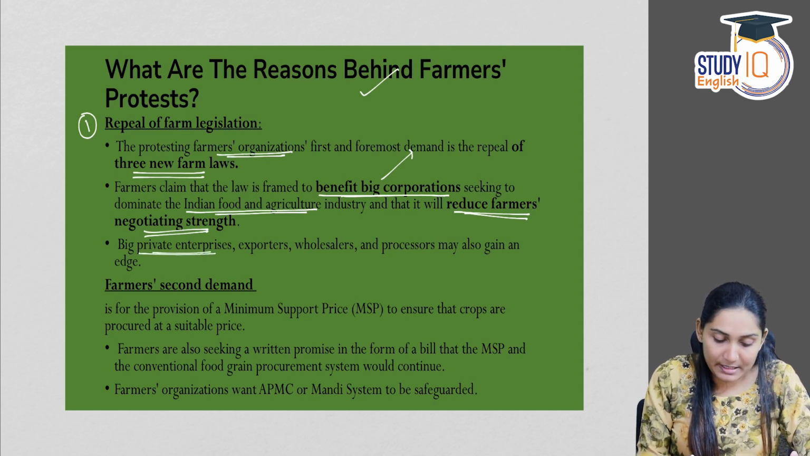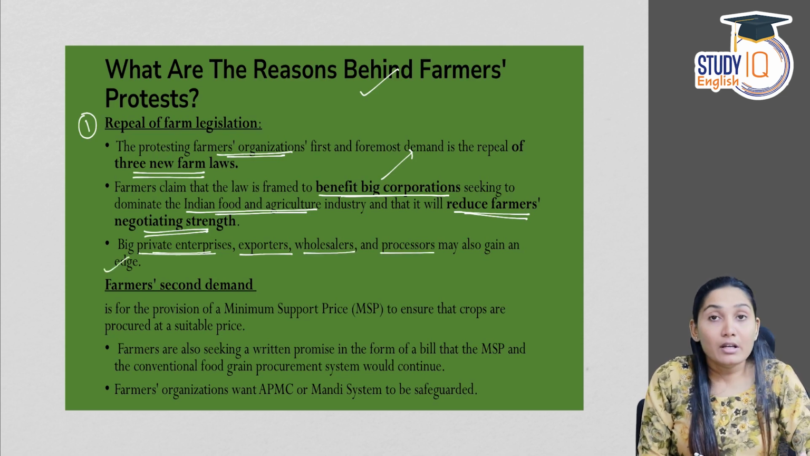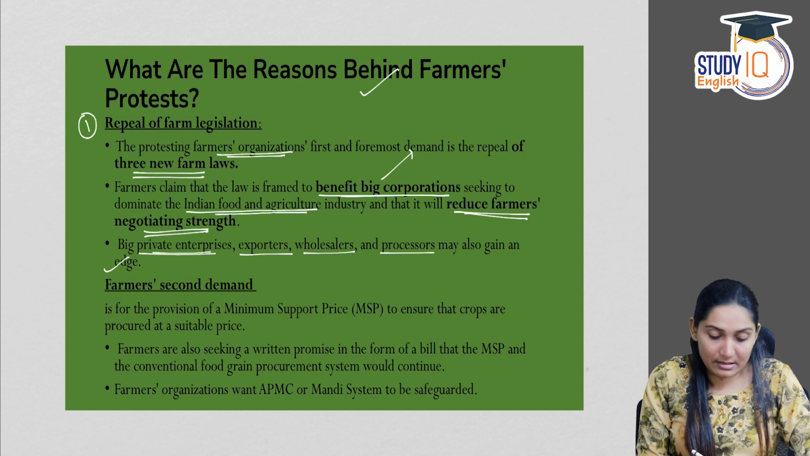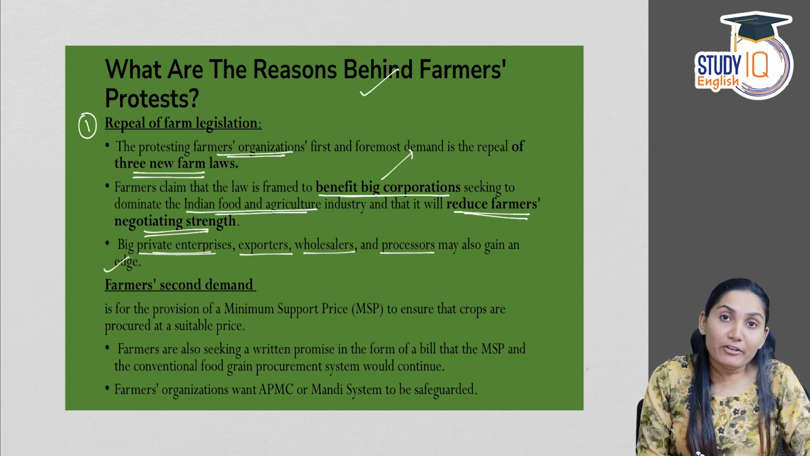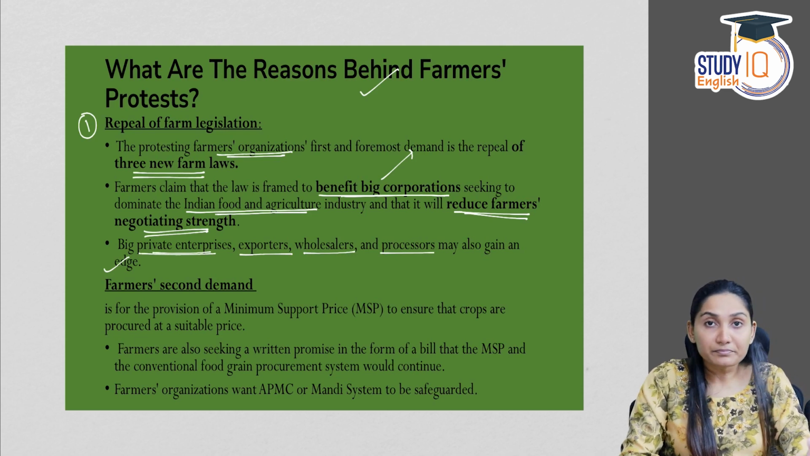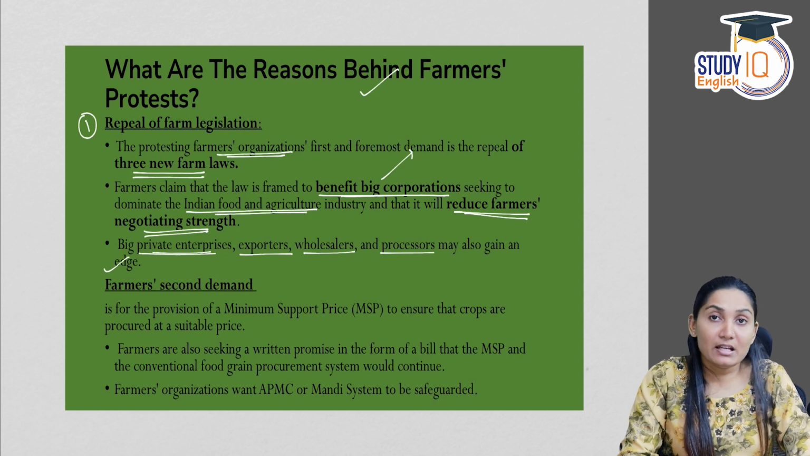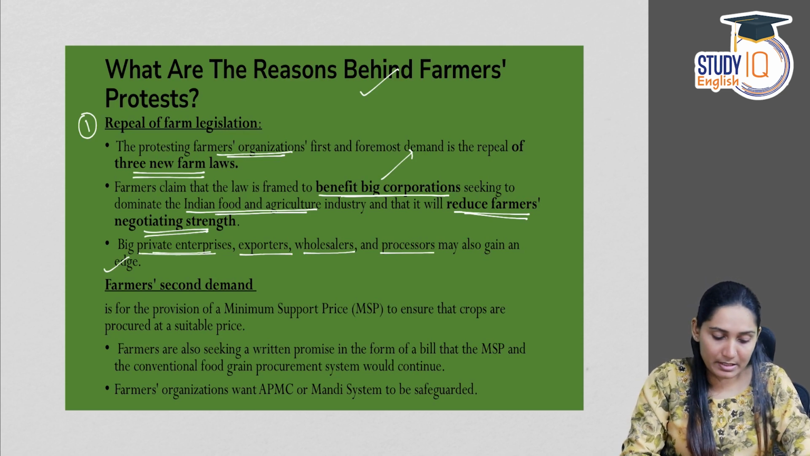Big private enterprises, exporters, wholesalers and processors may also gain an edge. So they argued that it would be helpful for the large corporates or for the MNCs or farm corporates rather than small and marginal farmers.